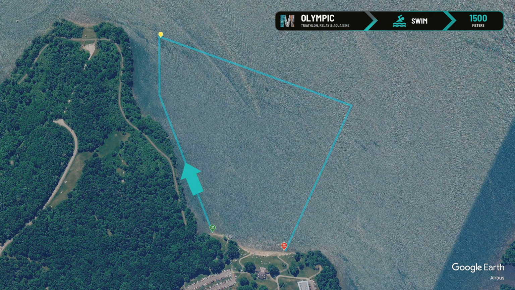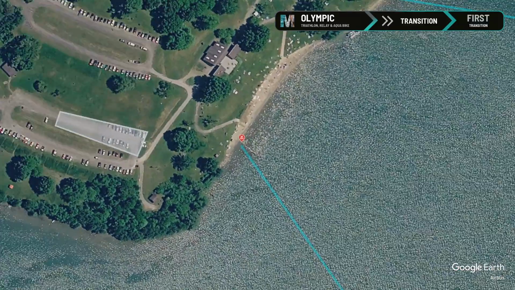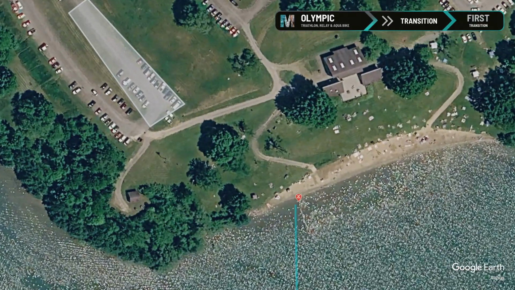Upon reaching the first buoy, you'll turn to the right and swim toward the second buoy. Once you've reached the second buoy, turn right again and head towards the shore. Once you've reached the beach, your swim segment is complete. Run up the beach and into the corral towards the transition area. You'll enter the transition area here. Locate your spot in transition and get ready for your bike segment.